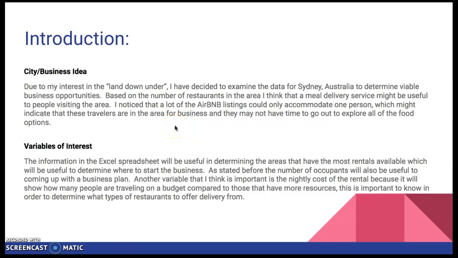So because of my interest in the land down under, like I said before, we've decided to examine the data for Sydney, Australia to determine viable business opportunities. Based on the number of restaurants in the area, I think that a meal delivery service might be useful to people visiting the area. After going through the data sheets, we noticed that most of the Airbnb listings in the Sydney area could only accommodate one person, which indicated that most of the people were traveling for business and they may not have time to go out and get food. So a delivery service may be a good option for them.